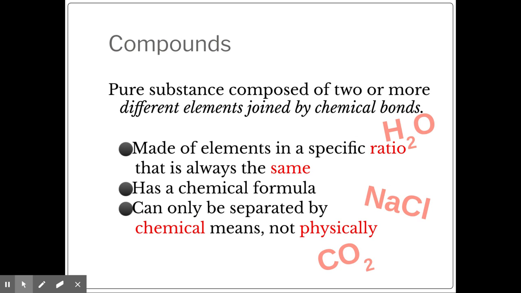Also, you're going to think of compounds as having chemical formulas. They're going to be made up of several elements put together. So in this case, we have with water, hydrogen and oxygen. With salt or sodium chloride, we have the sodium element and the chloride element. And compounds can be broken down by chemical means back into their elements, but this is not done physically. It is done chemically. It's not a physical change, it's a chemical change.